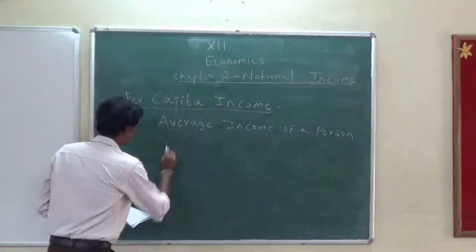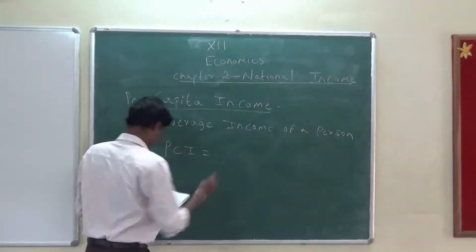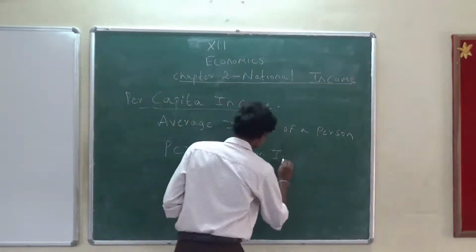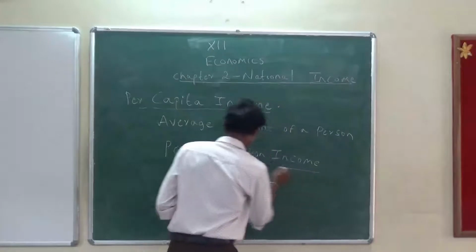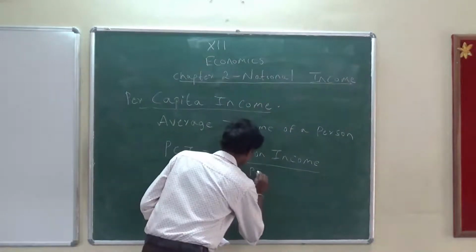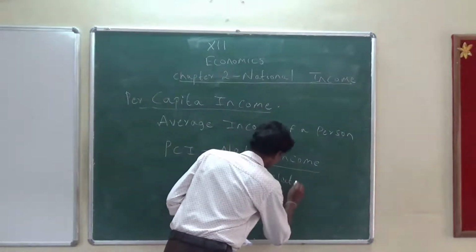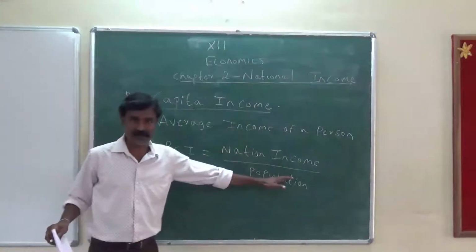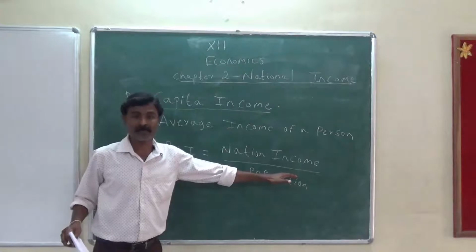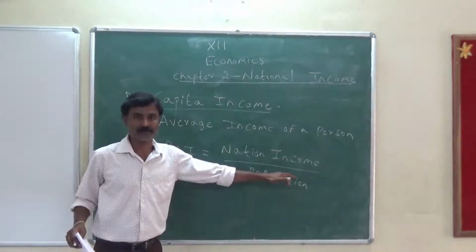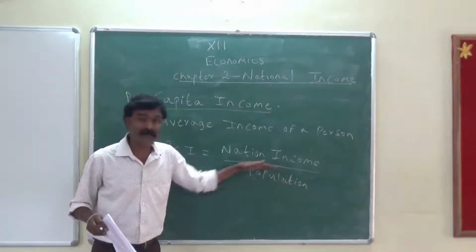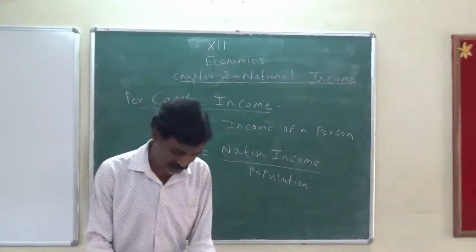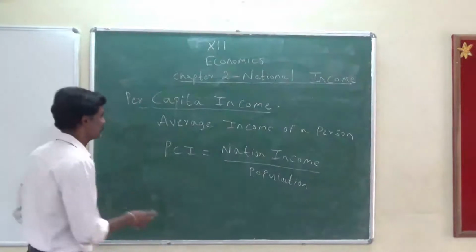So therefore, per capita income is equal to national income divided by population. National income, the total money obtained from the goods and services of that country, divided by the population of that particular country. That is called per capita income.